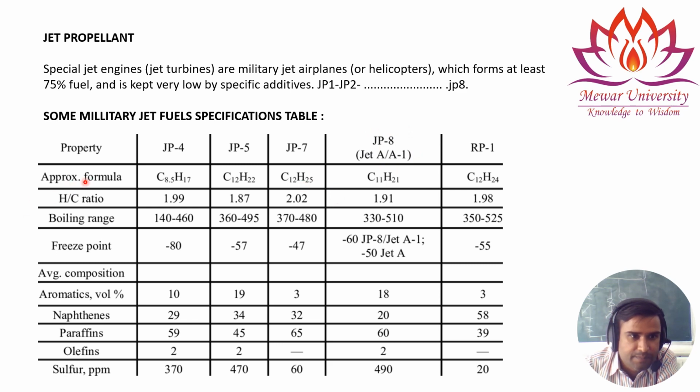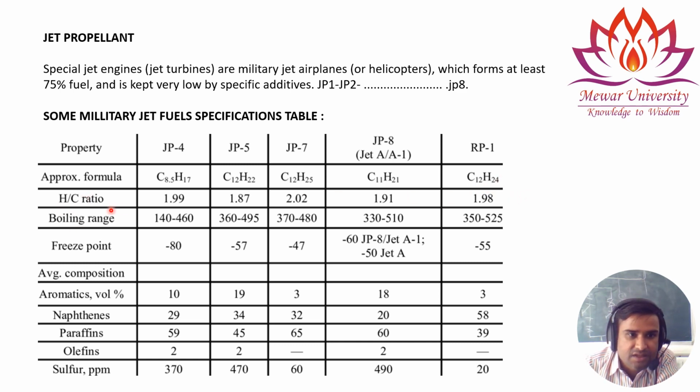You see the approximate formula is given: C8.5 H17 for JP4, and for JP5 it is C12 H22, and for JP7 it is C12 H25. For RP1 we have C12 H24.